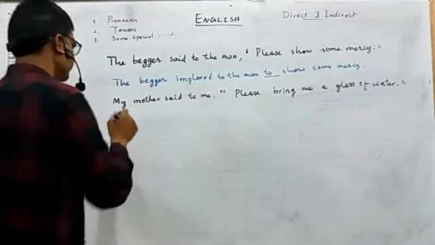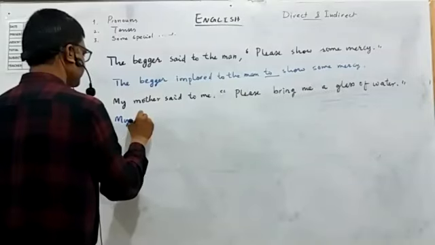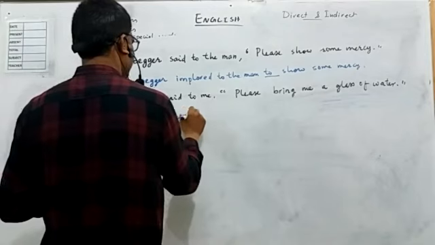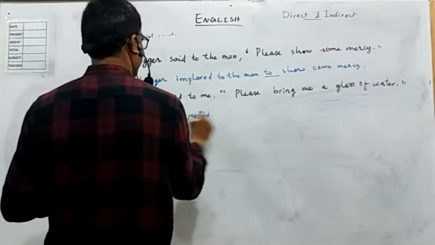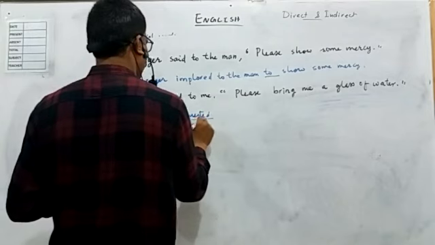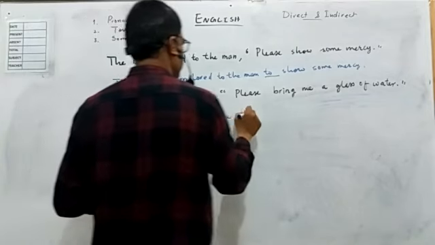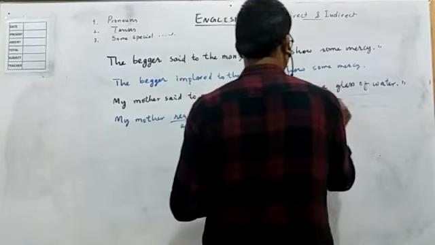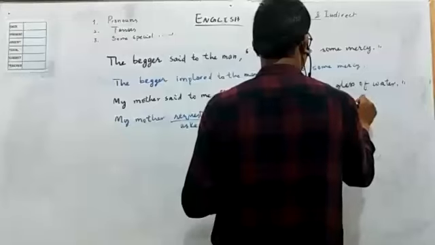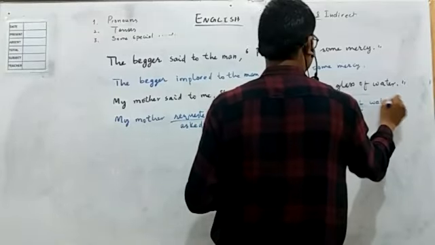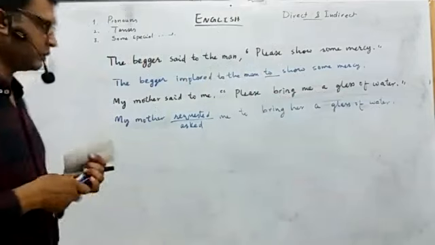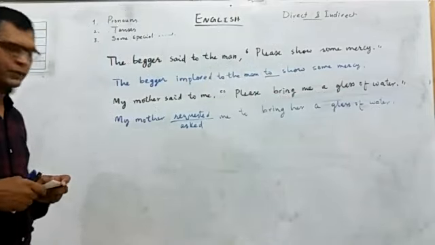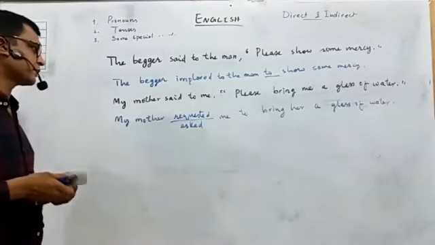So we say, my mother requested me or asked me to bring her a glass of water. Okay. So, in such a way, these request sentences can be used.